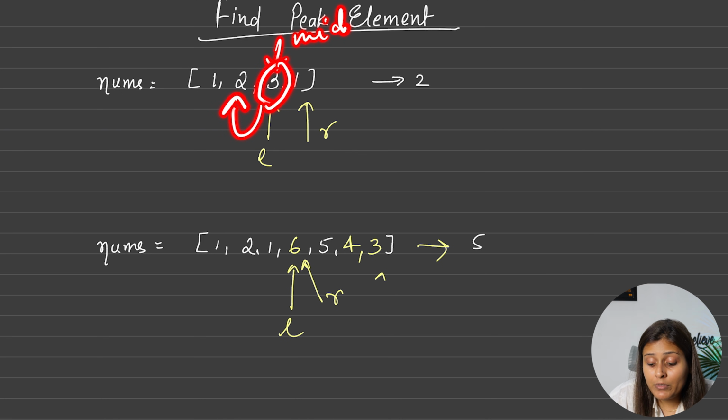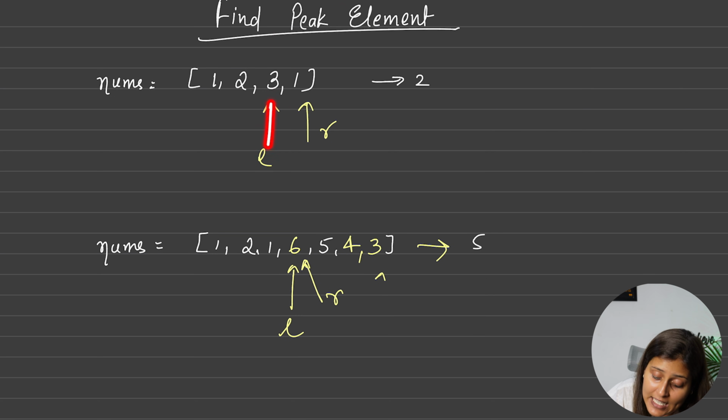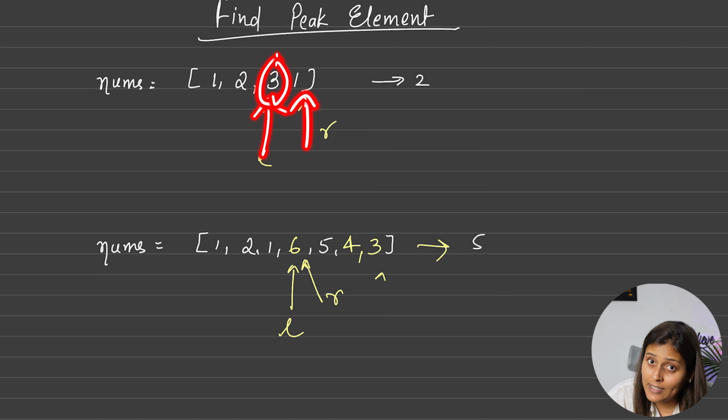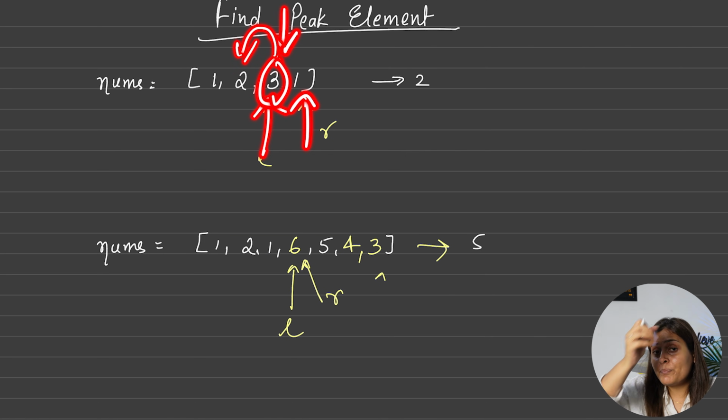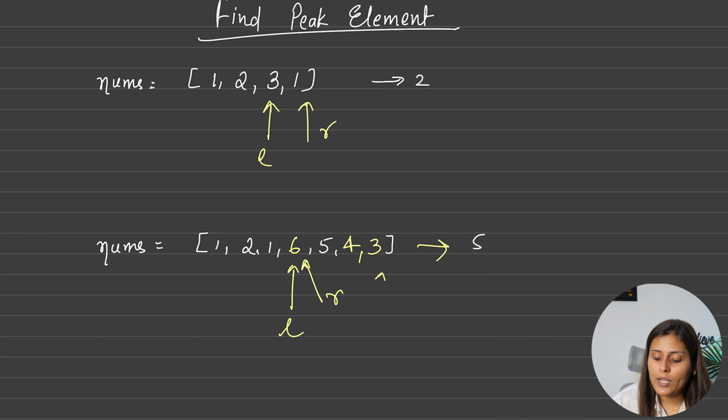So we will put our left index at the same mid, yes or no? Yes. Again the left is here, right is here. Again it will ask, is this mid? Because mid will also point to this same index where left is pointing. It will again say yes. So again we put the left pointer exactly at mid. So again the left pointer will be here. So we'll keep on doing this again and again.